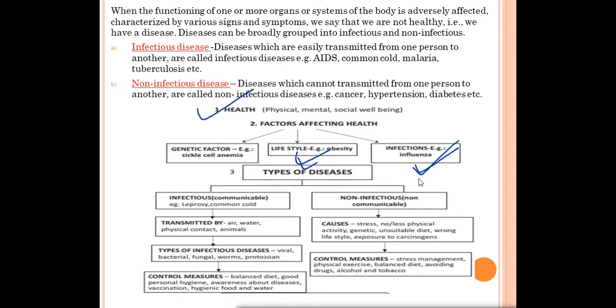The first type is infectious diseases: diseases which are easily transferred from an infected person to a healthy person, for example, common cold, AIDS, COVID. Next are non-infectious diseases, which are not transferred from an infected person to a healthy person, also called non-communicable diseases. Examples: cancer, diabetes. Right? So these were the things we have read till now.